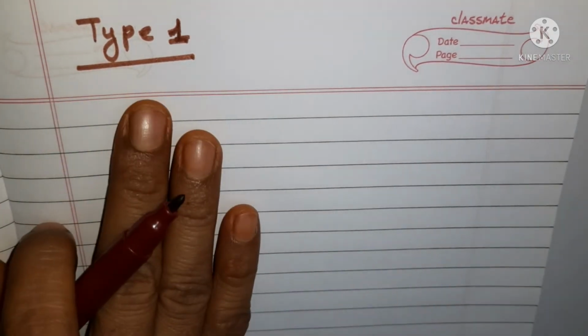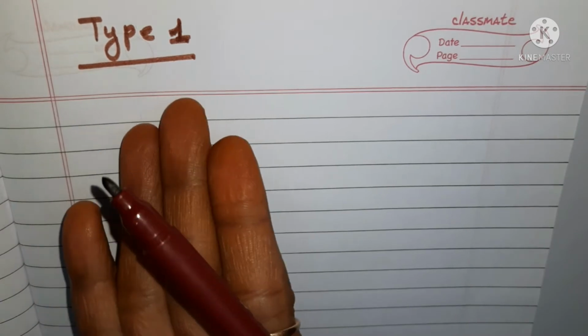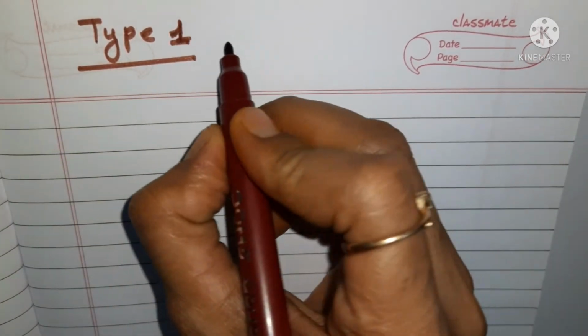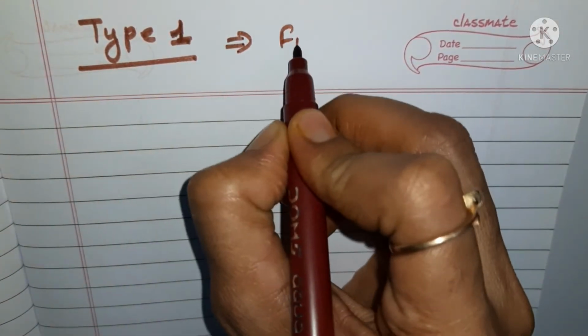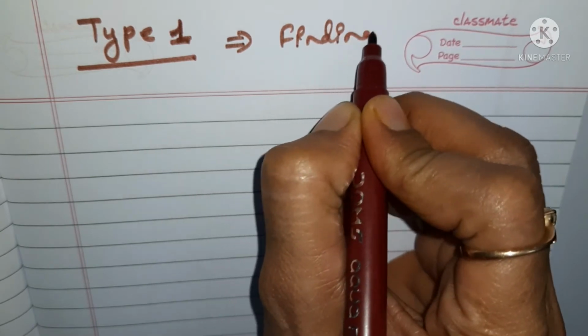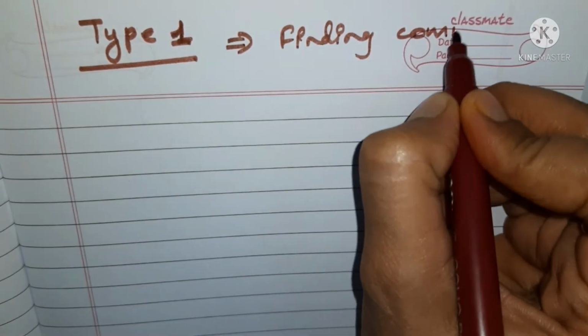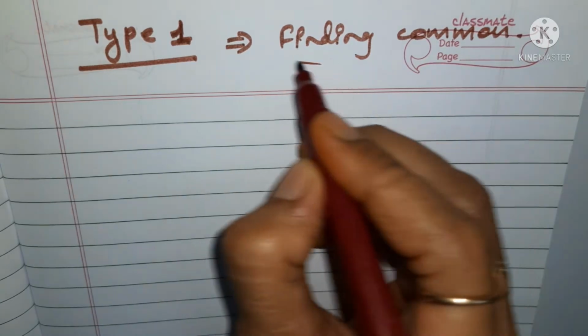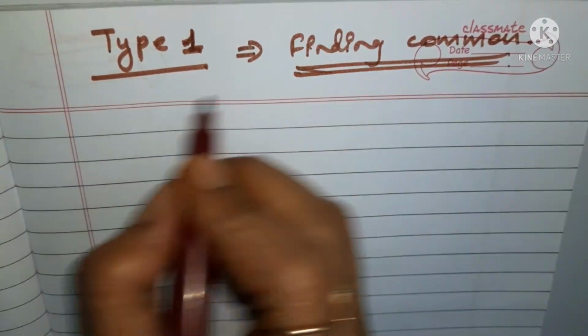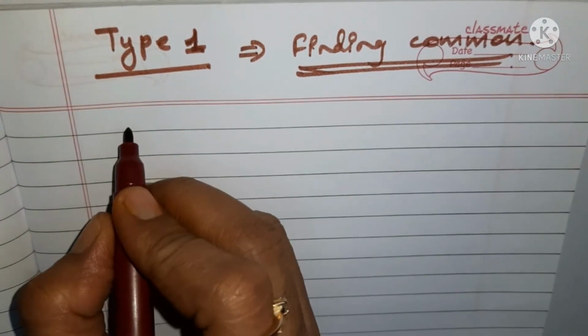This type of question, for the first case, I am saying this is type 1 and I am giving it the name finding common. How to factorize? Finding common. This is one of the types. It is very simple. It is a type of factorization only. So let us take an example.